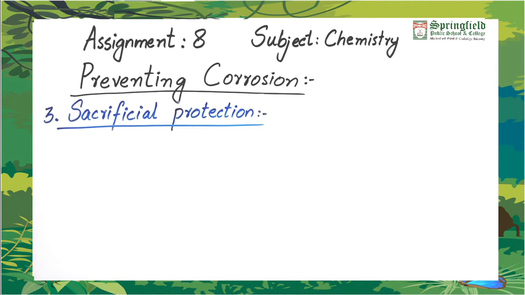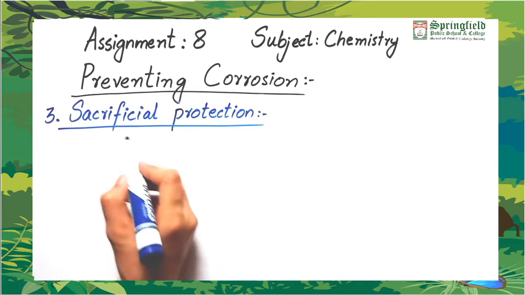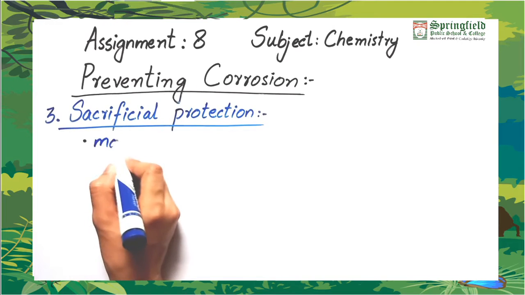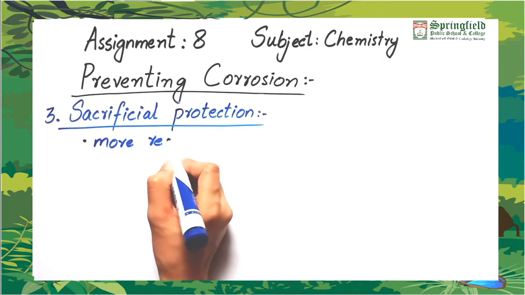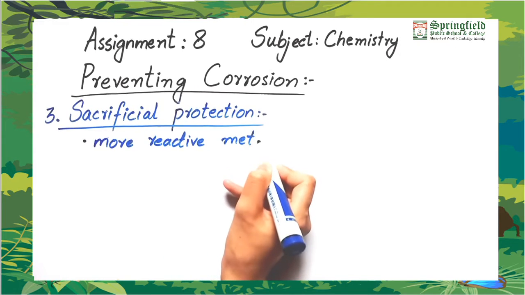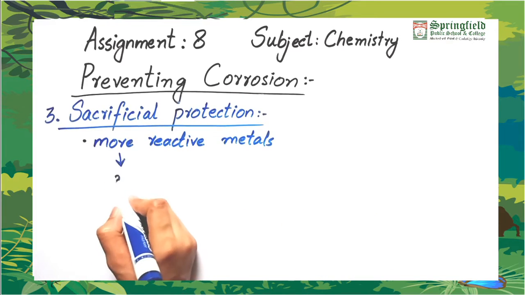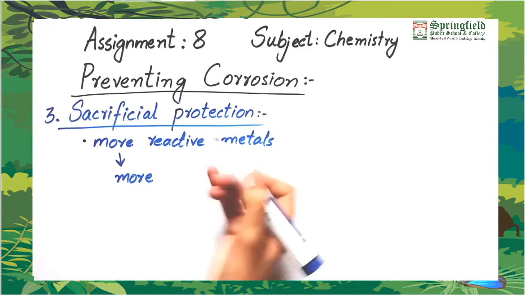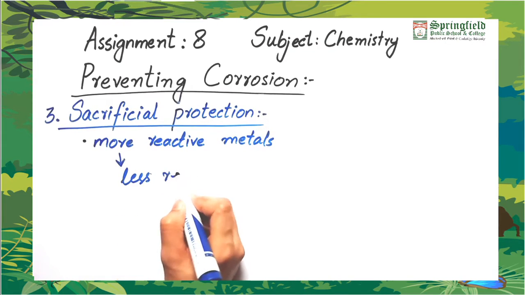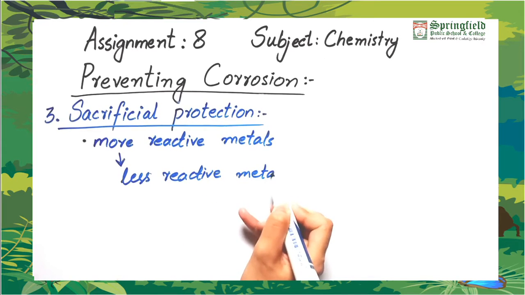Then is the process of sacrificial protection. This is somewhat different from the others which we have been studying. We use more reactive metals in this case to protect less reactive metals. The more reactive metals are actually more likely to corrode, so they will sacrifice themselves for the less reactive metals. That is why we call this protection sacrificial protection.